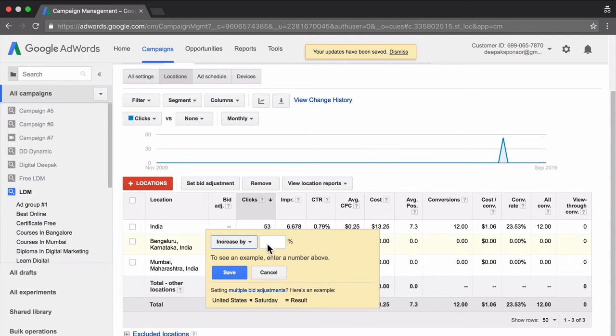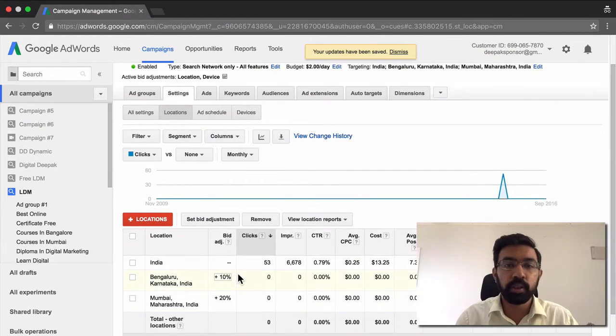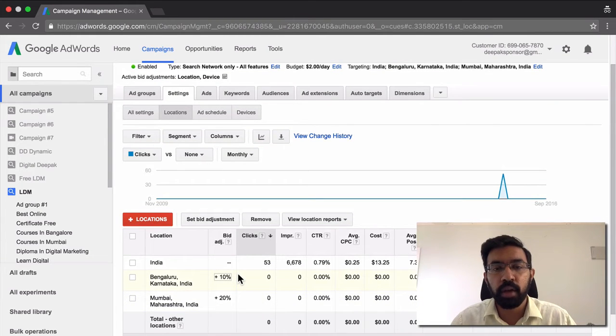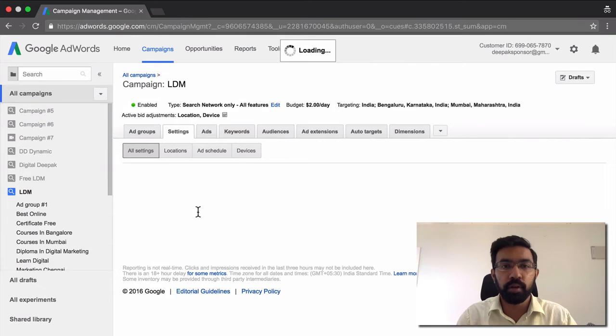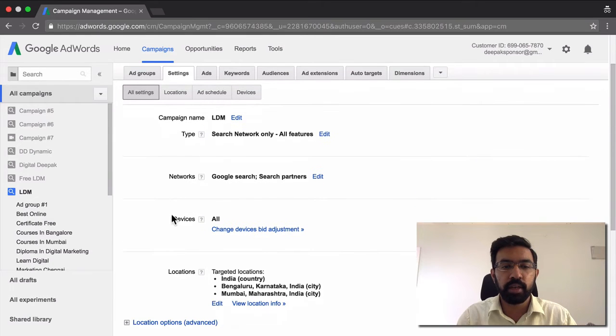Let's say I want to increase Bangalore bid by 10%. I can set it here. So this is how location targeting works. Even while setting up the ad, you can set up the ad for a specific location. For example, if you are running a campaign which is specific to Mumbai, while setting up the ad itself, you can set up the location as well. That particular location can also be changed under settings. So here you can create specific ad groups and specific campaigns for different locations.